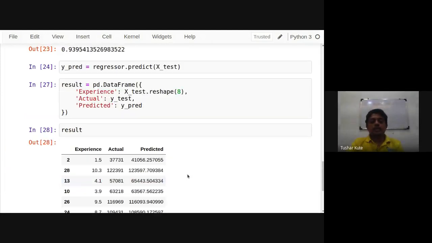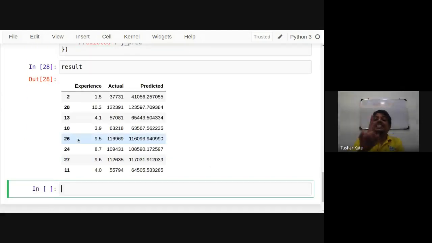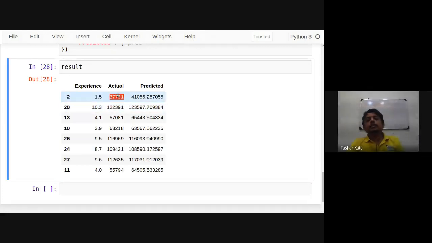If you print the result, this is the test data set, which we had kept aside. These experience values are randomized entries. In the actual data set, the salary is 37,000 for 1.5 years of experience, and predicted by the algorithm is 41,56x. The algorithm predicted a point on the line. Here for 10 years of experience, the actual is 1,22,000 and predicted by the algorithm is 1,23,000. Very small error is there.